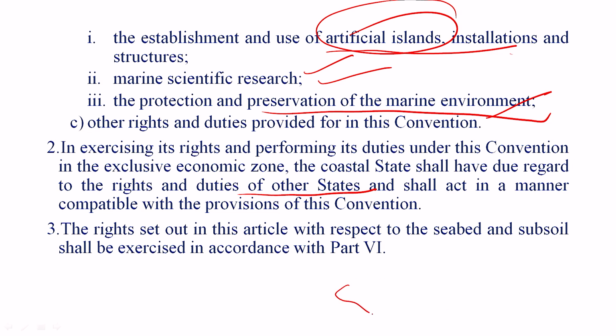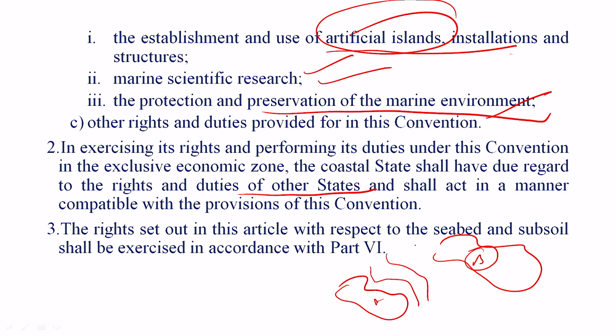So let's say this is state A and this is state B. Here it is A and B, and this is the territorial waters, this is the contiguous zone, and this is the exclusive economic zone. So the exclusive economic zone here lies up till this point for state B, let's suppose, or it can be somewhat closer to the exclusive economic zone area of A. So here, so far as the natural resources are concerned, the midline merges.